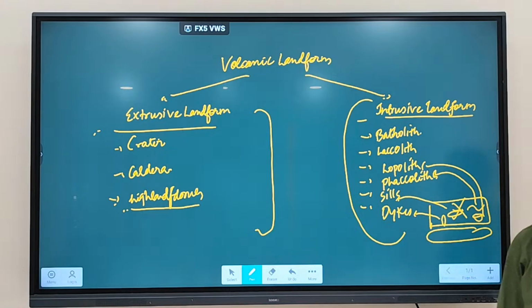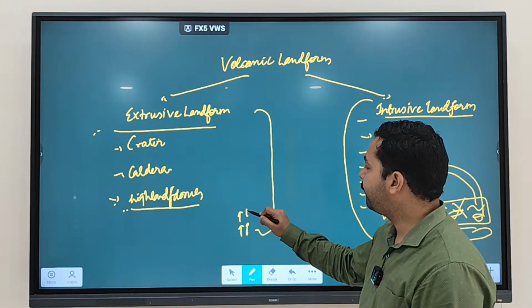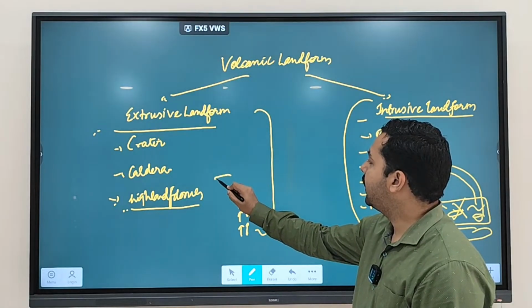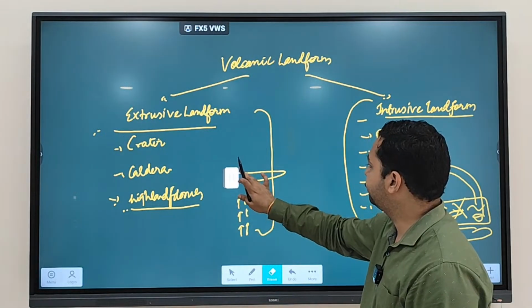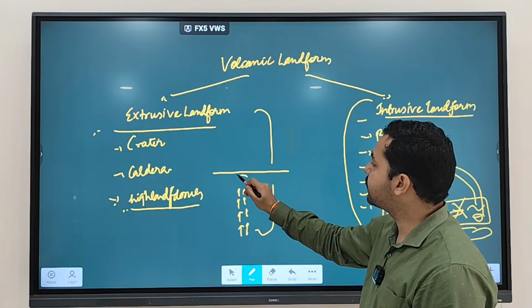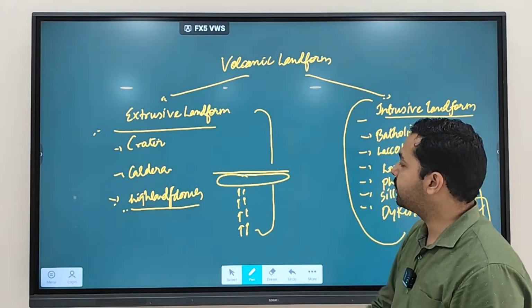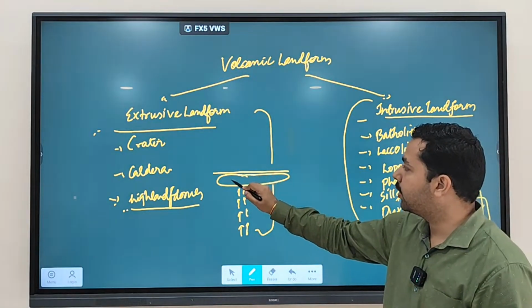Fine. So what happens is, let's say magma comes out, and let's say this is the earth surface, and this magma spreads below the earth surface. What will happen? Now the earth surface is in contact with what?